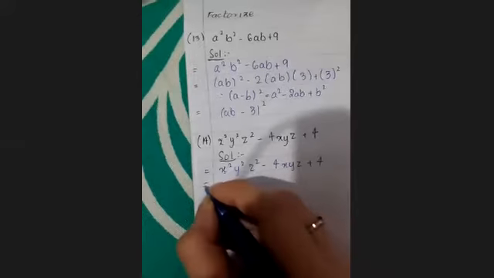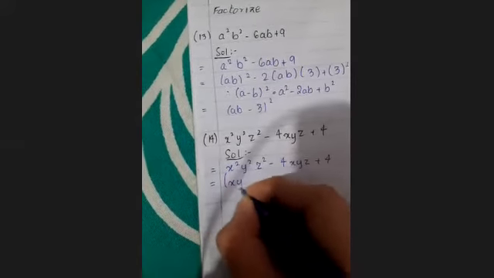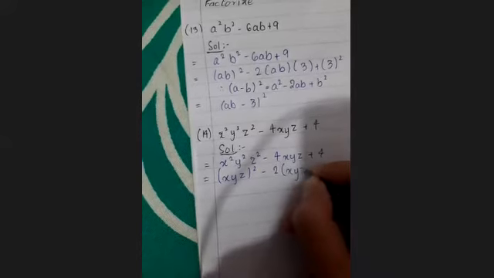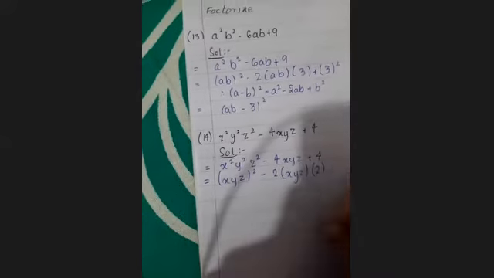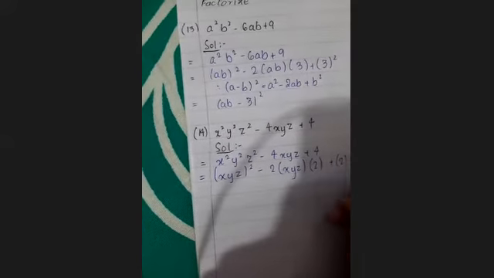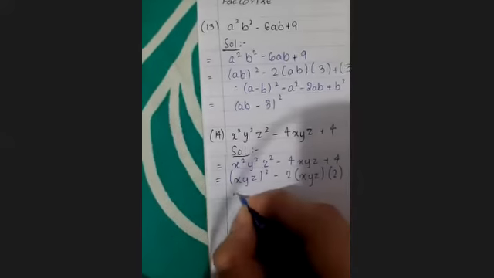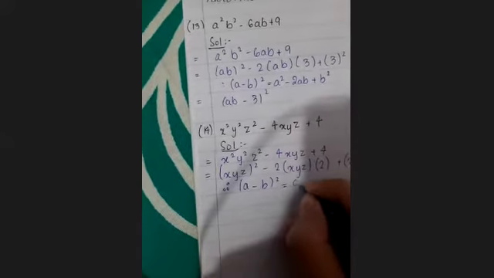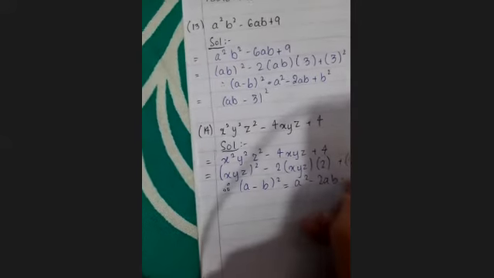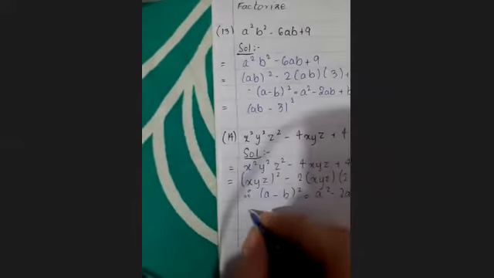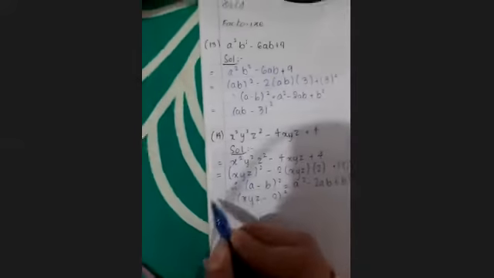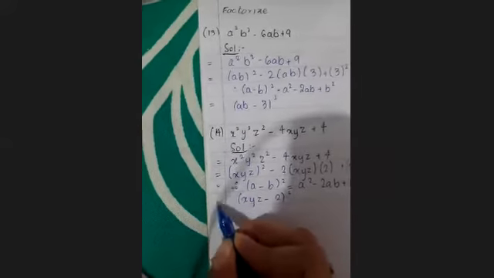Okay, this is your question, which is x square y square z square minus 4xyz plus 4. Again, you will take the square. Now this will be 2a. Now what is your term a? xyz. Term b will be 2. This is plus 2 whole square. Now you will apply the formula of minus here, which is a minus b whole square is equal to. Okay, Abdul Rahman, I'm checking your work. Answer will be xyz minus 2.